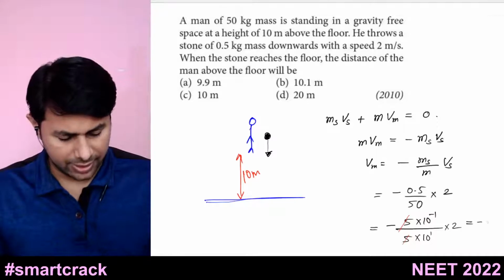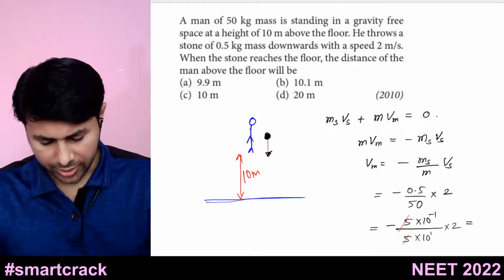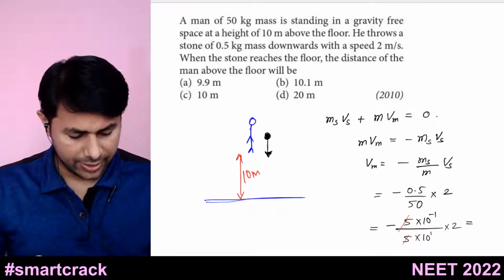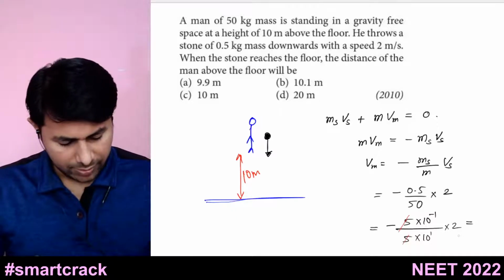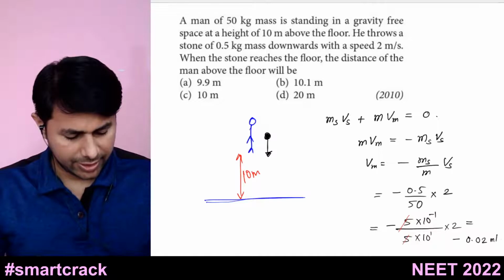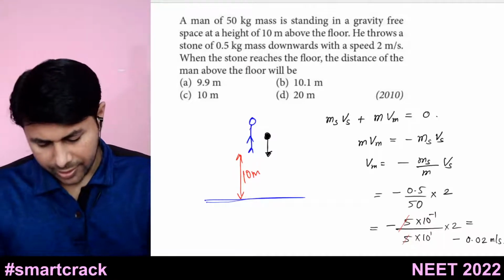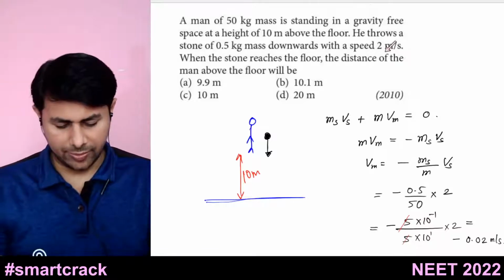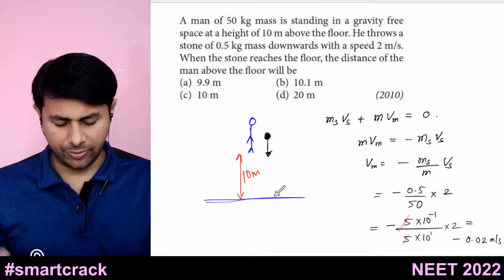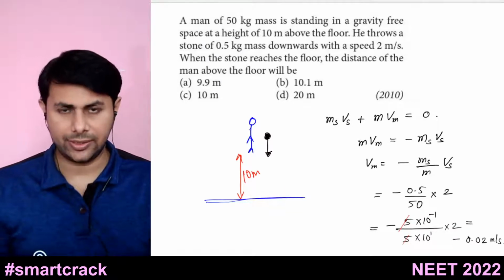So the minus sign just says that if the ball or the stone is moving downwards, the man will move upwards. Okay, so it is minus 0.02 meters per second. This is the speed. And if this ball moves with the speed of 2 meters per second, in what time will it reach the ground? It will reach in 5 seconds.